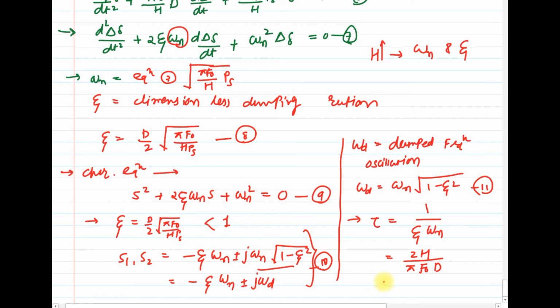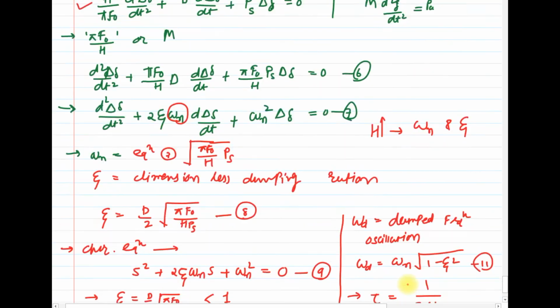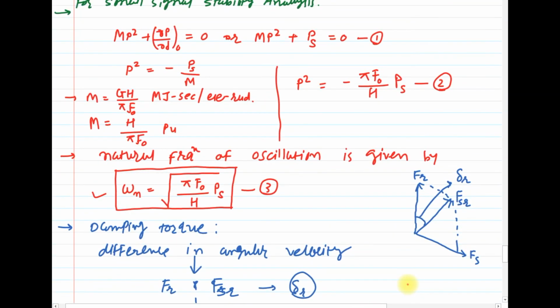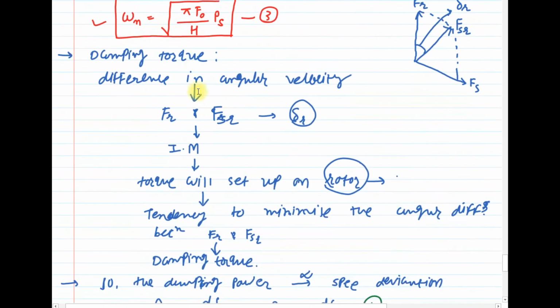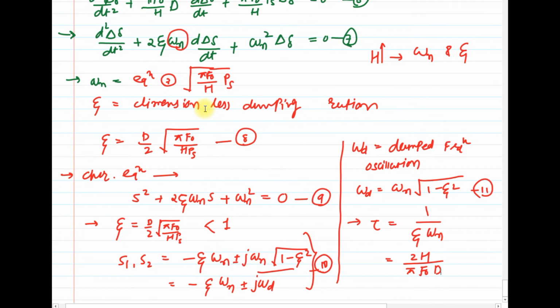We will continue this theory, but if it is asked to derive the damping ratio and the damping frequency for small signal stability analysis, then you need to derive up to equation number 11. Here the settling time Ts is nearly equal to 4 times tau.